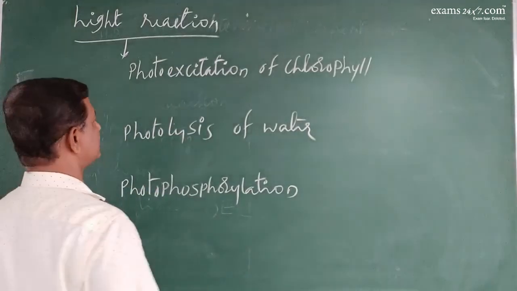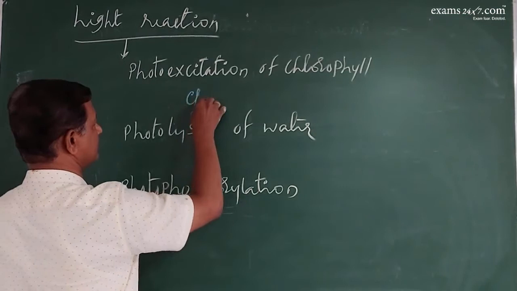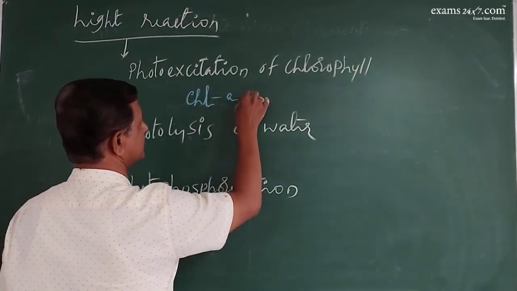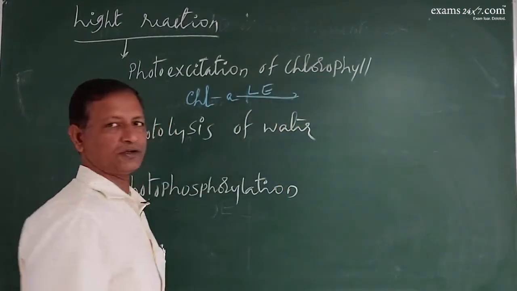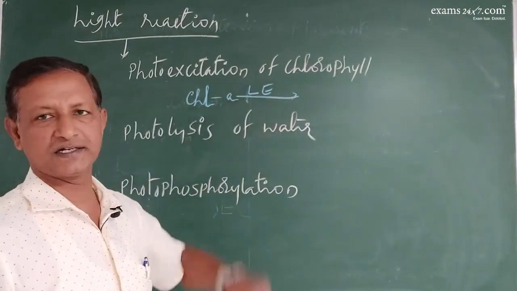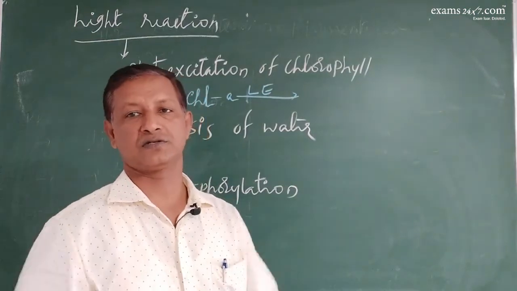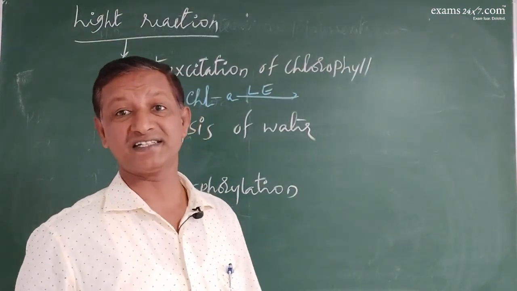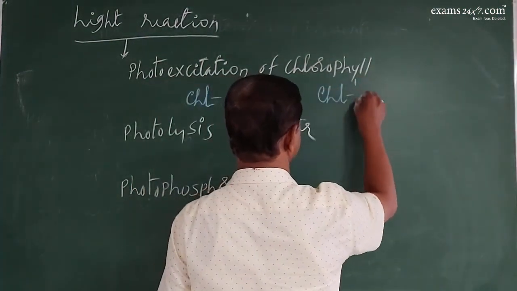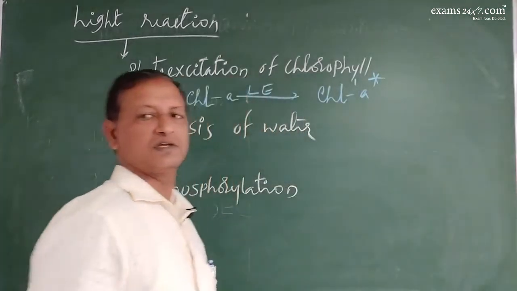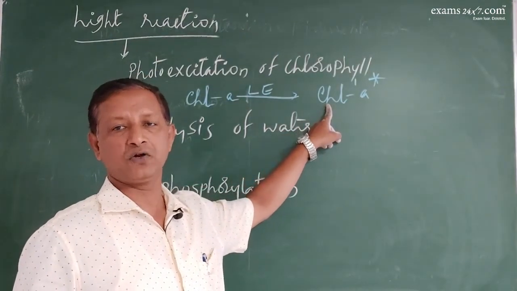Now photoexcitation of chlorophyll means chlorophyll a will absorb the light energy. The chlorophyll molecule, the primary pigment, absorbs the light energy and jumps to a higher level because it becomes energy rich. Such energy enriched chlorophyll becomes excited. So this is the excited chlorophyll.